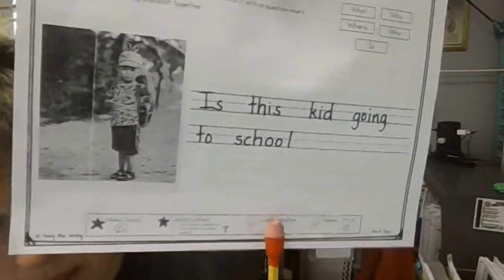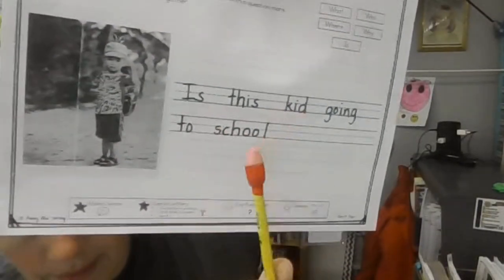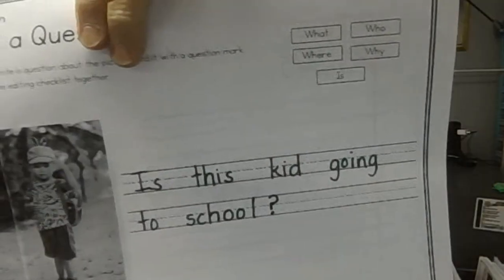Okay, next one says ending punctuation. Okay, I'm looking. I forgot to do that. So I have to go back and I have to put that on there. Remember, backwards C, up in the air with a line down and then a dot at the bottom. That is a question mark. Now I did that and I can color in my star. Okay. And the last one says spaces between your words. I did put all my spaces in there. So I get to color my last star in.